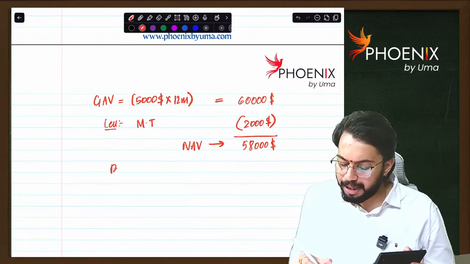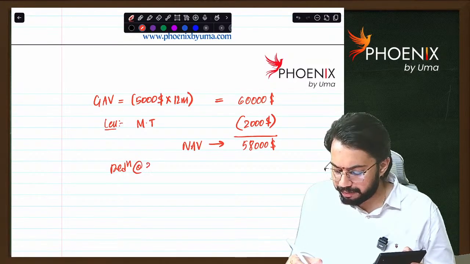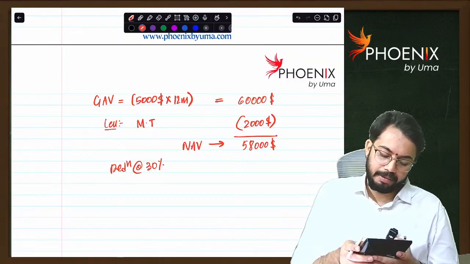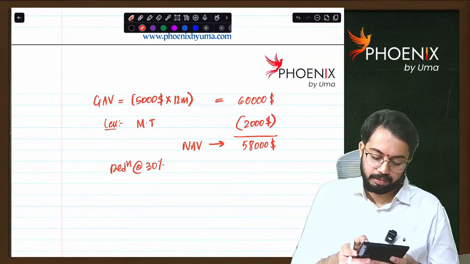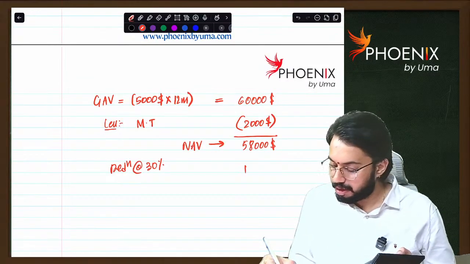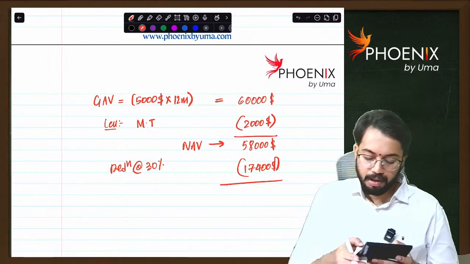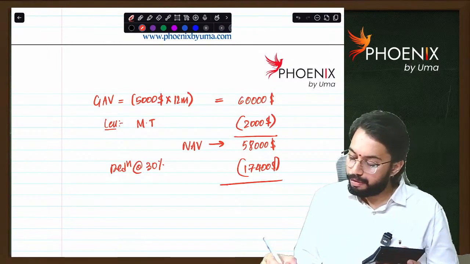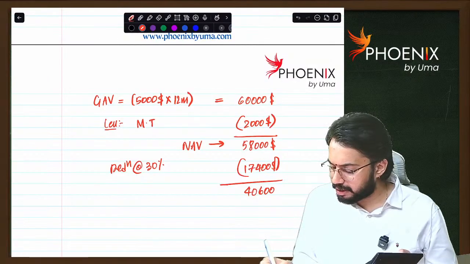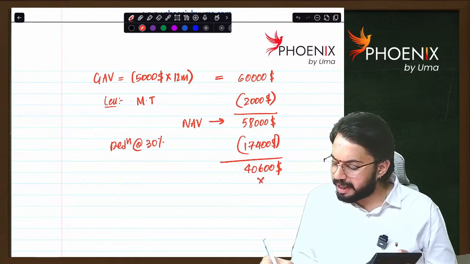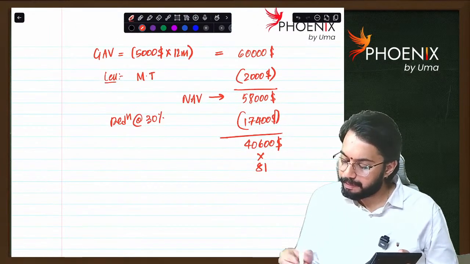From this we will claim deduction at the rate of 30%. How much will it be? $17,400. Balance $40,600. Now can we convert it into Indian rupees?